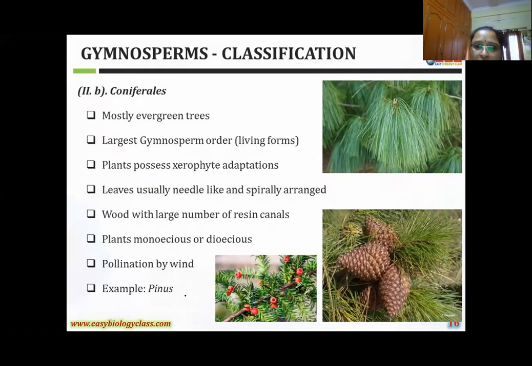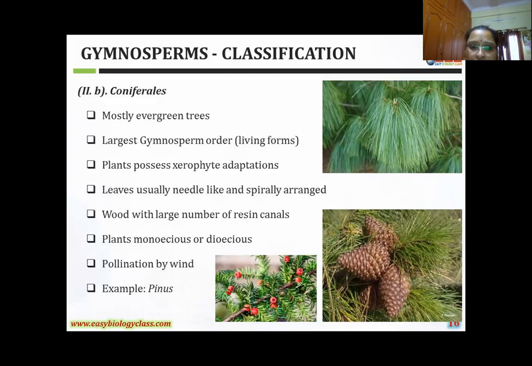Before that, I'll explain the characteristic features of this order. It is the largest living gymnospermic order compared to the first order. The plants always show xerophytic adaptations. How to identify xerophytic? See the leaves, girls: the leaves are needle-like, spirally arranged. And you can observe the wood with a large number of resin canals.